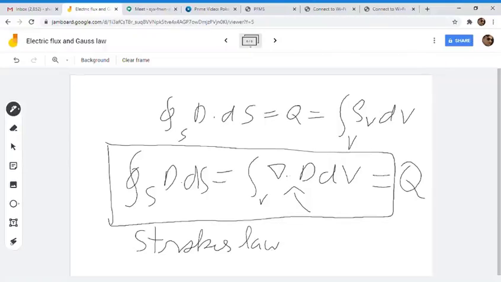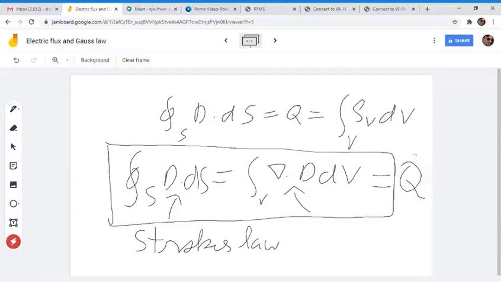We got rho V and multiplied it with the volume. This is the simple method, and here we are taking the Gauss law. What is the Gauss law? Gauss law says that the total amount of flux coming out of a closed surface is equal to the total charge enclosed.